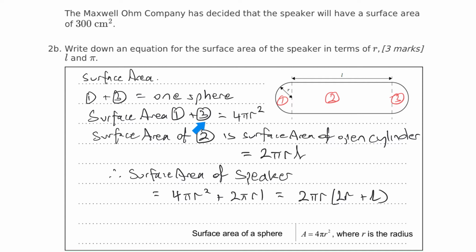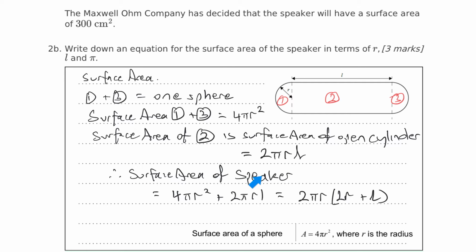So I'm going to work out that one. So the surface area of 1 and 3 is just the surface area of a sphere with a radius of r. So that's 4 pi r squared. The surface area of 2, if you remember, this is not in the formula booklet. You need to remember this. The surface area of an open cylinder, but we're not considering the ends. And the way you think about it is if you unwrap the curved surface and flatten it out, it becomes a rectangle with the length and the height used to be the circumference of the circle, the cylinder, which is 2 pi r. So it's 2 pi rL.